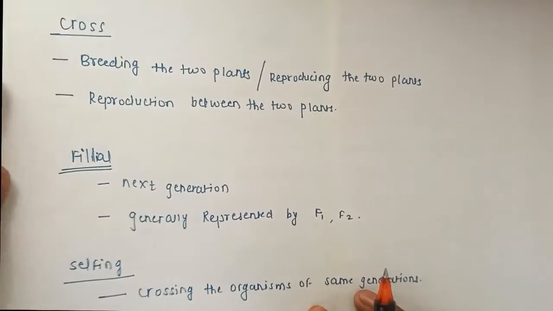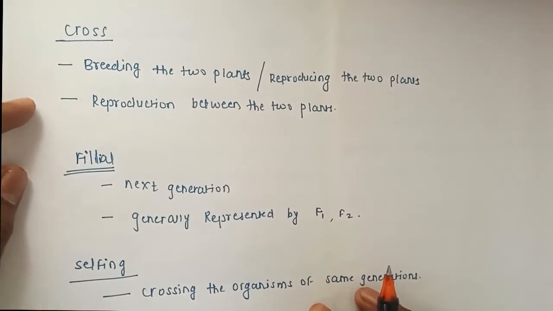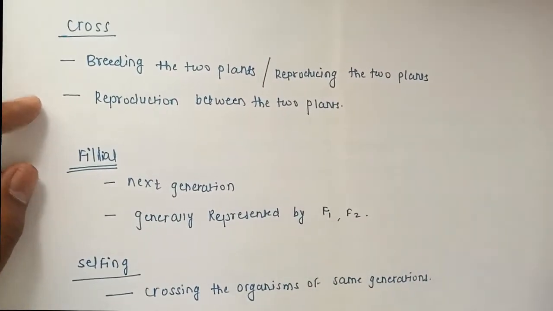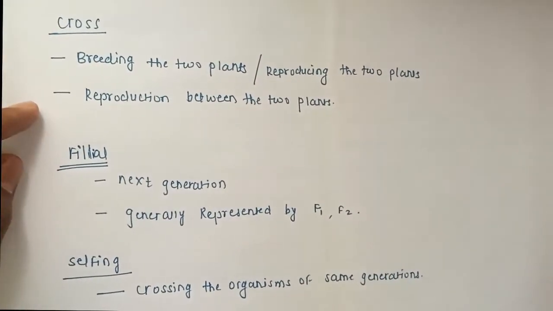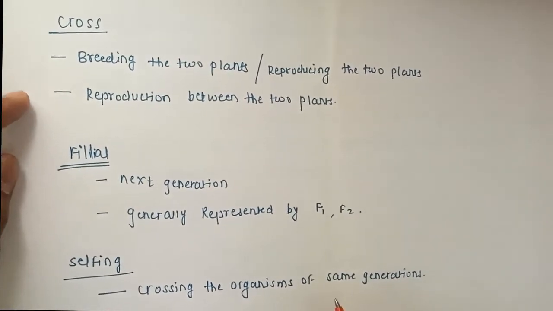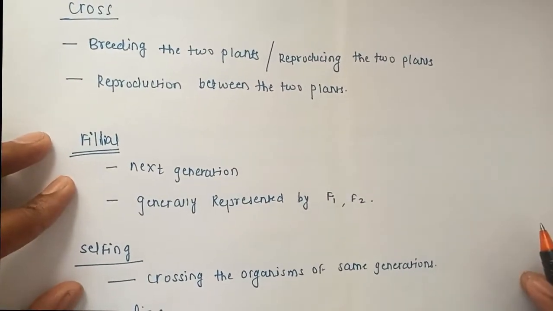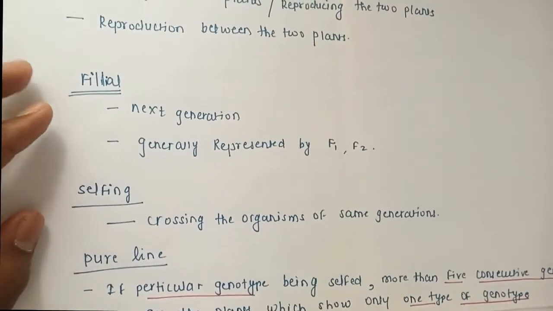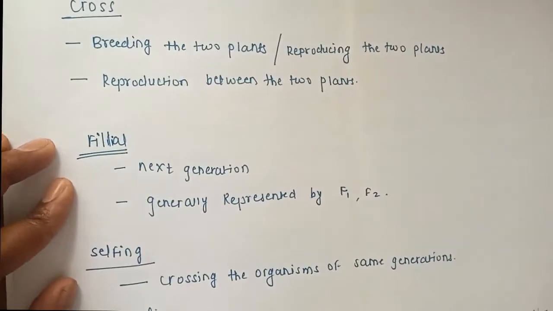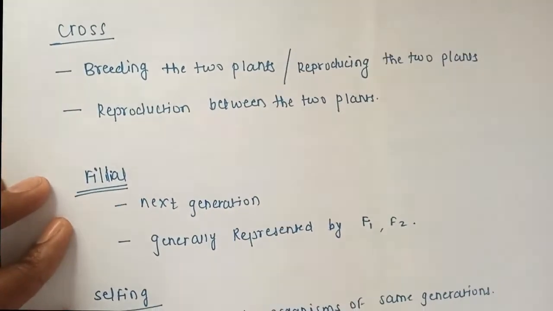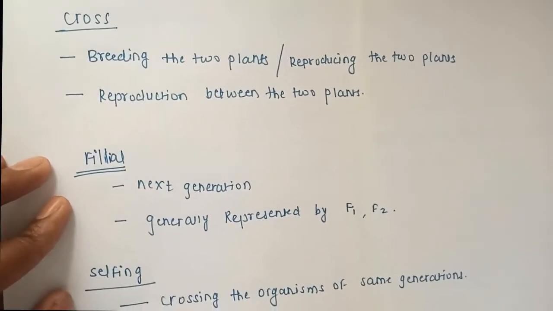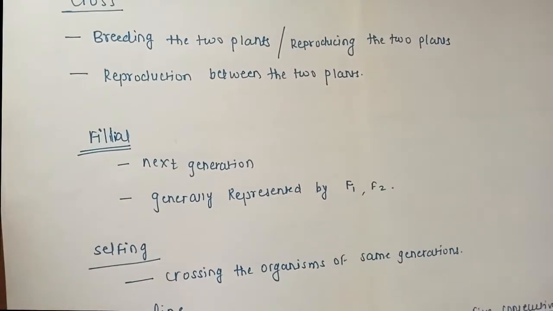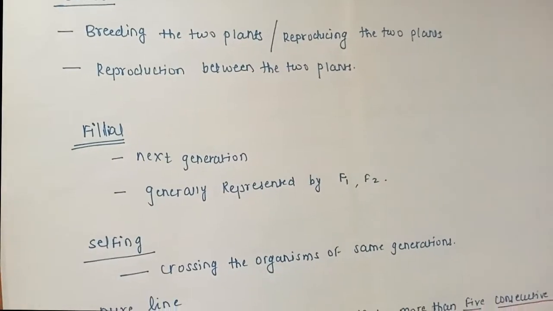Next term is the cross. It explains the reproduction of two plants of different contrasting characters. So just breeding of two plants of different contrasting characters is called the cross. Next is the filial generation. Filial means the next generation, like how Mendel observed F1, F2 and so on. So F1 is the first filial generation, F2 is the second filial generation, and he observed the genetic characteristics of the pea plant, Pisum sativum, to study the different kinds of characteristics of the plant.